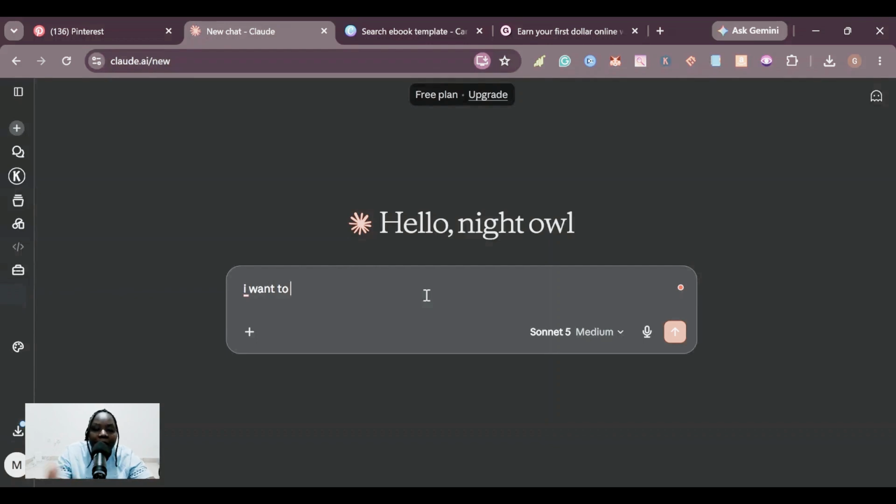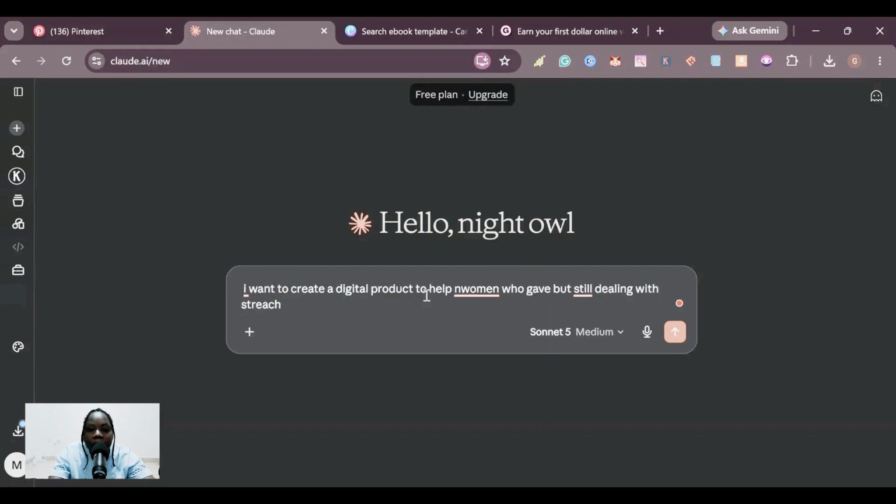So I'm going to put: I want to create a digital product to help women who gave birth but are still dealing with stretch marks.